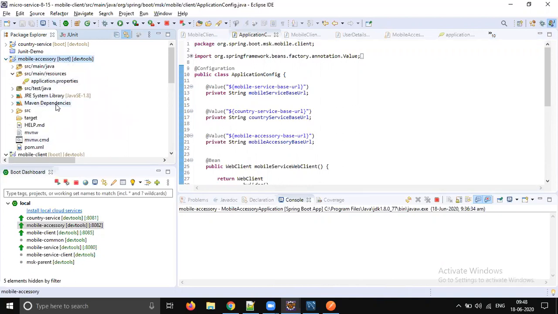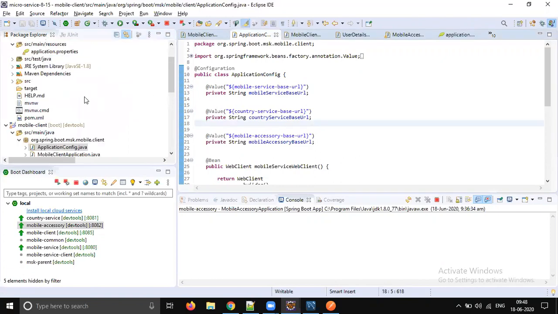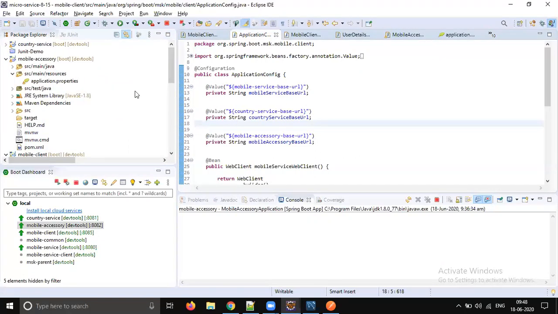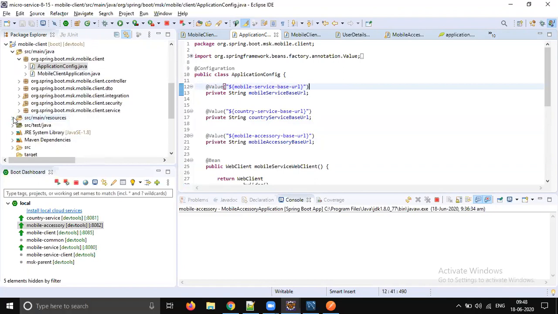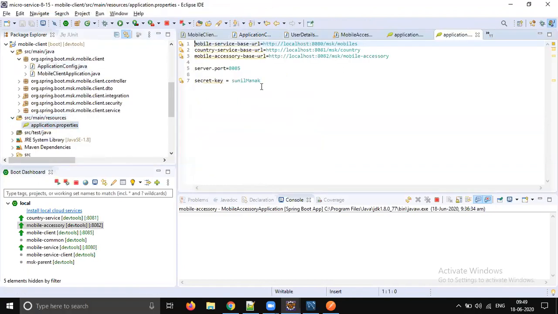If we add the open API web dependency, we will get web support. That is what is actually needed. That's fine. So for now, what we will do, let's remove this MSK slash access.